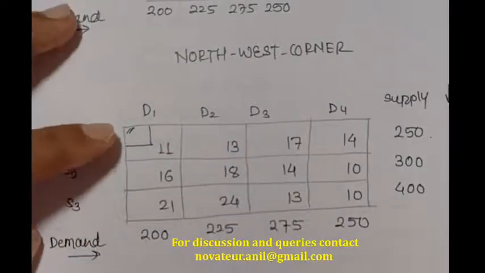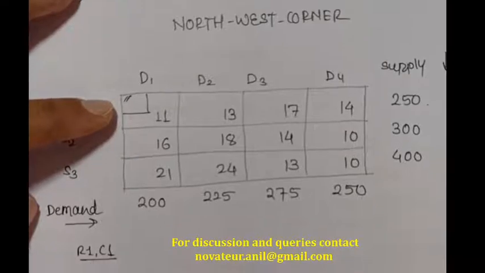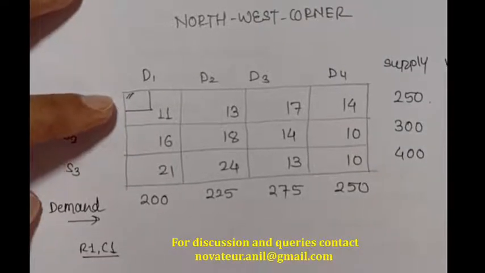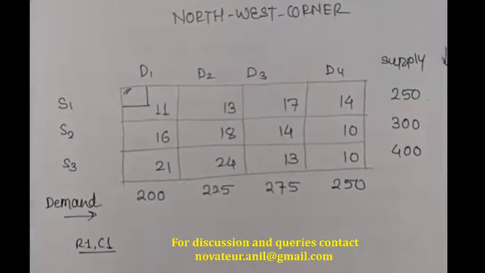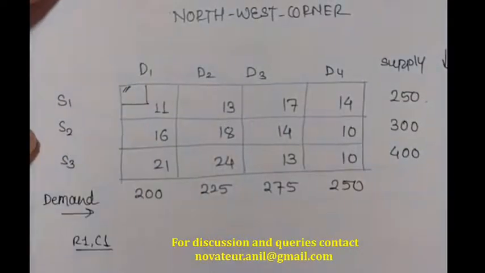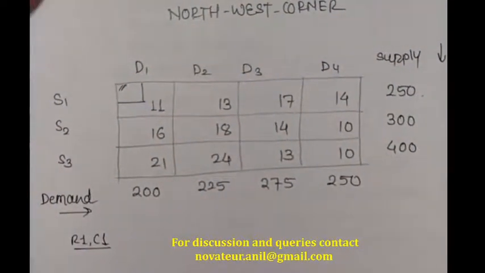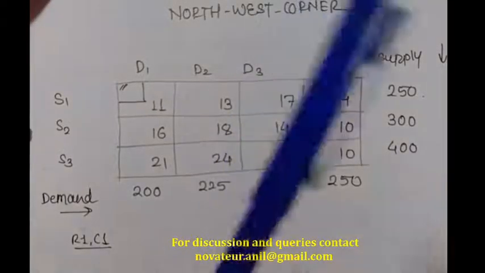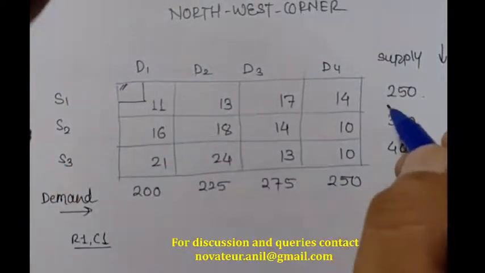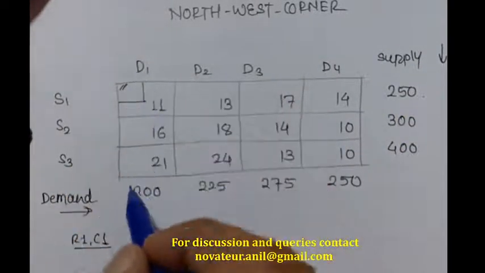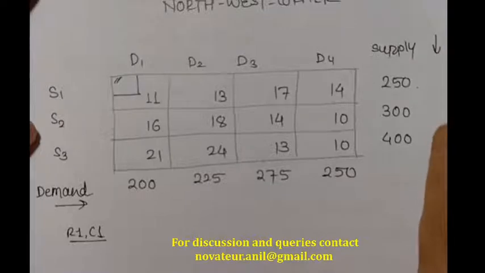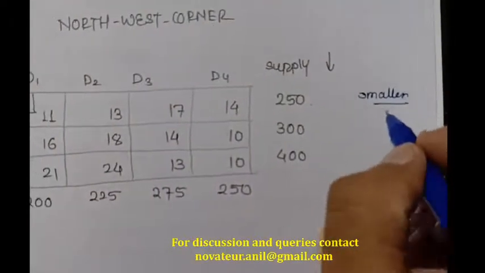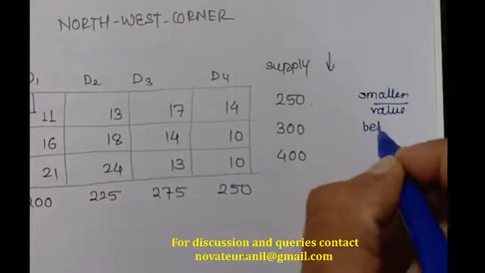In that particular square, I have redrawn a smaller square inside of it. That is why I ask you to make it a bit larger, so that there will be no jumble. I suggest that most universities allow the use of 2 color pens, so the assignment can be done with a different color. This particular cell 11 has to be assigned either 250 or 200. Always choose the smaller value between demand and supply.